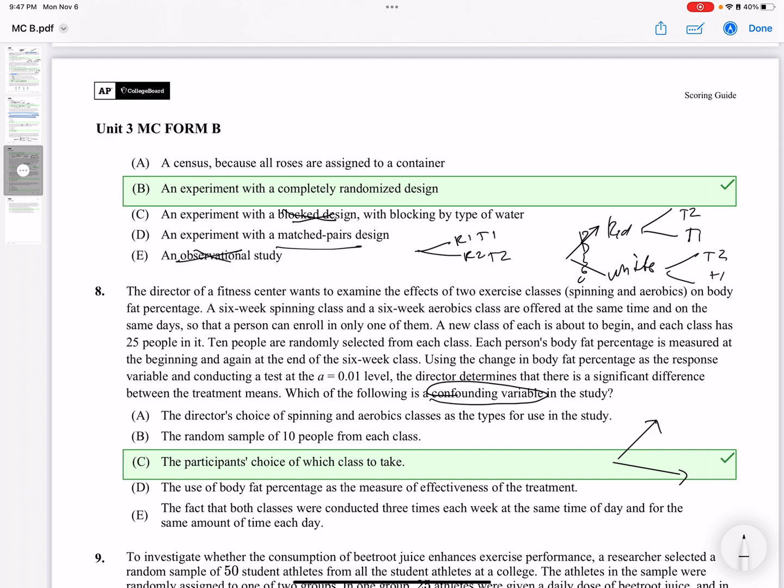So we have the director, we have 2 aerobics classes, spinning and aerobic, and we're looking for something that is going to affect both. And the random sample of 10, none of these other things affect both except this. If my choice is going to allow me to be excited about something because I have a choice in it, potentially that would lead me to bias.